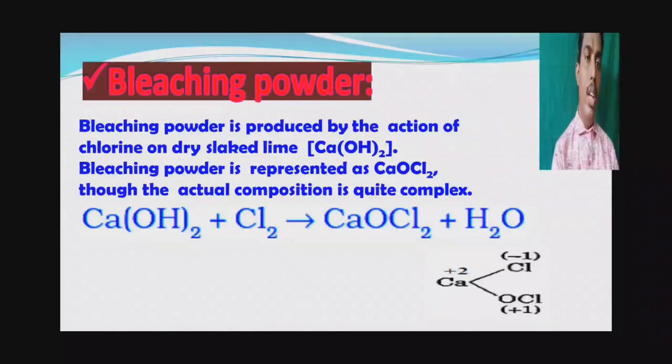Here we can see the composition of bleaching powder. In bleaching powder, one chlorine has a +1 oxidation state and one chlorine has a -1 oxidation state. This is very important.